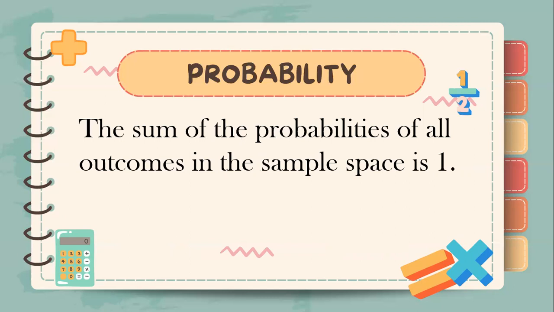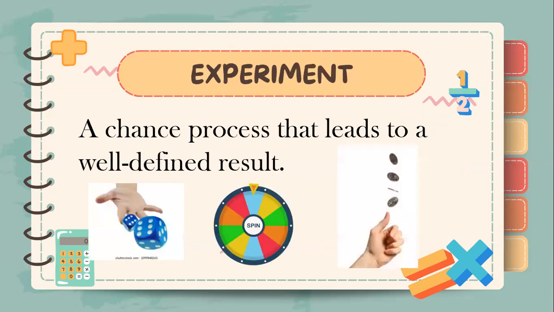The sum of all the probabilities in a sample space is 1. So if we are going to add the probabilities of all the outcomes in a sample space, that will always be equal to 1.